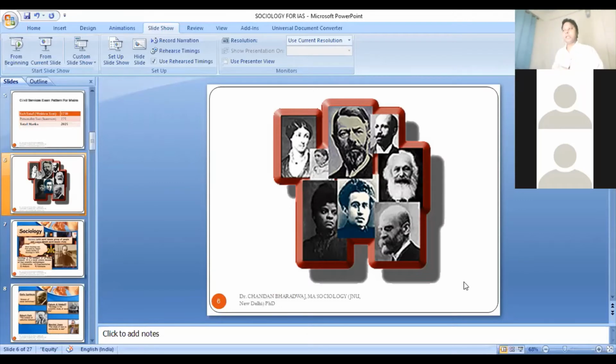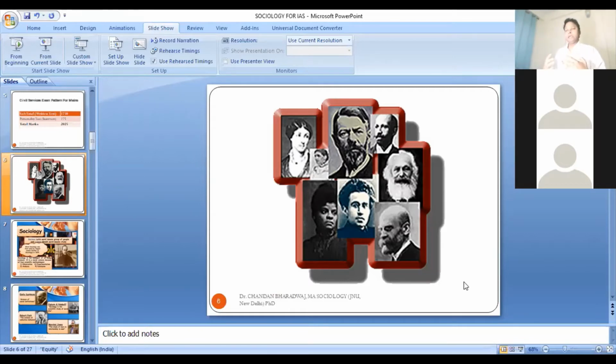In this context, a group of scholars felt that a new branch of knowledge should be started so that we can understand the issues of society, social change, social transformation, and social problems in a more scientific way.